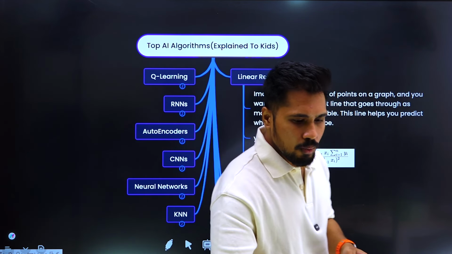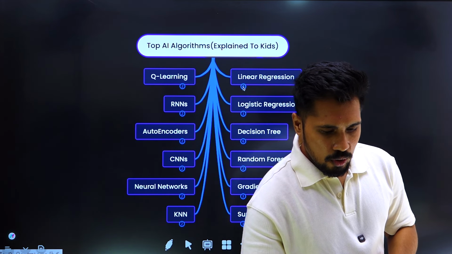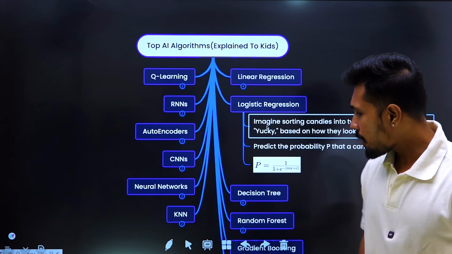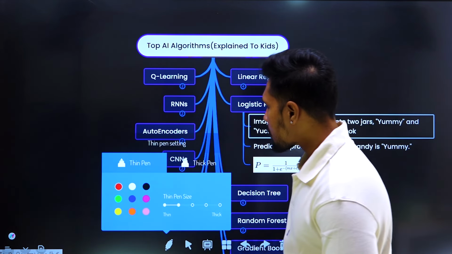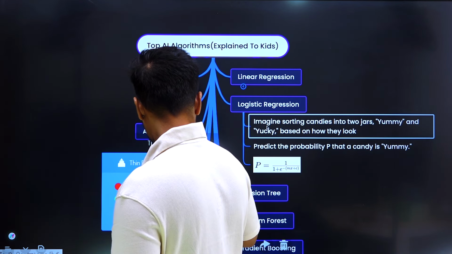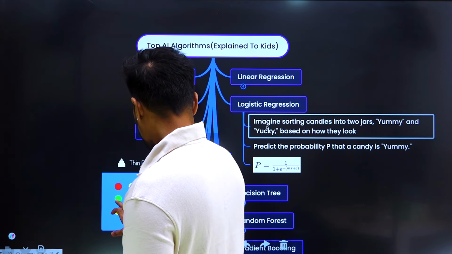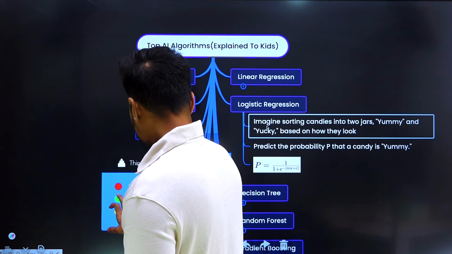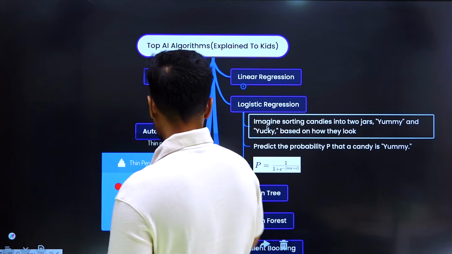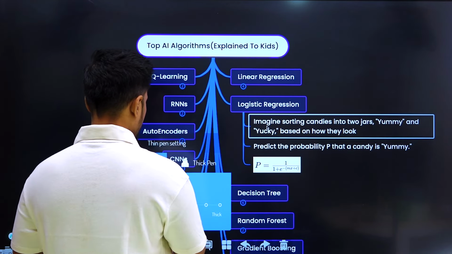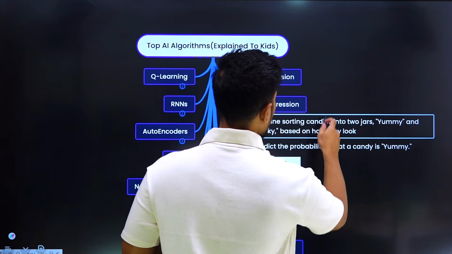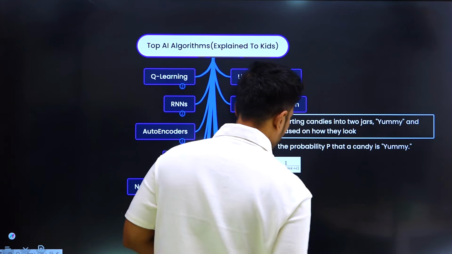Now, let's try to understand another one, which is called logistic regression. You may feel confused. Linear regression is all about, let us use some light colors. Yellow, perfect. All right, we got it.